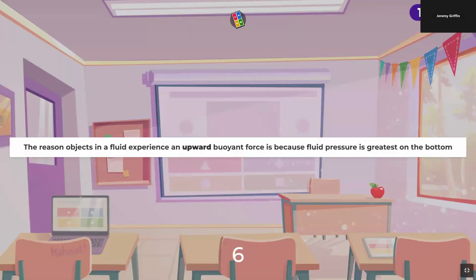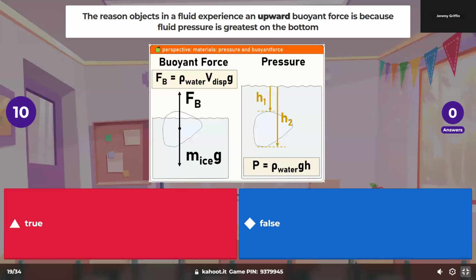The reason objects in a fluid experience an upward buoyant force. Why does the buoyant force help you float? Why does it push upward? Because there's greater pressure on the bottom? Is that true?